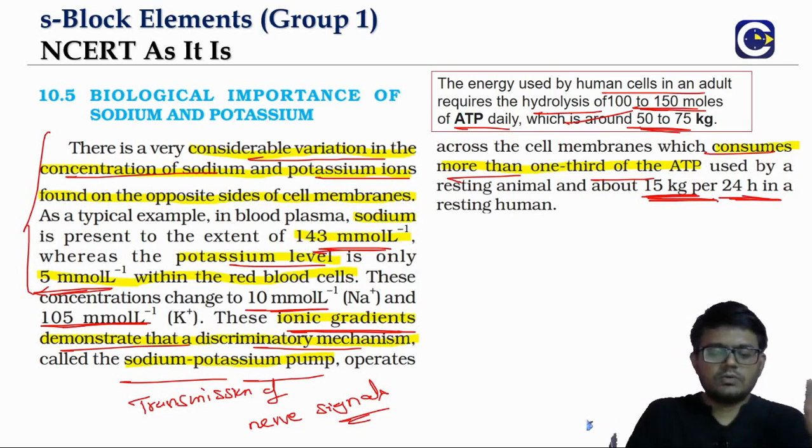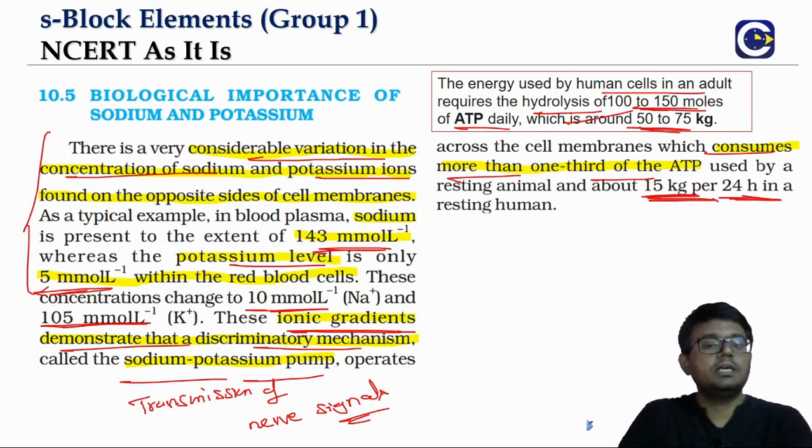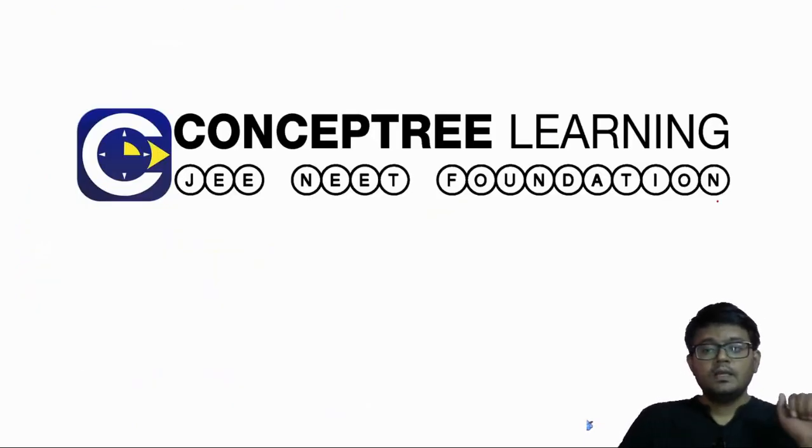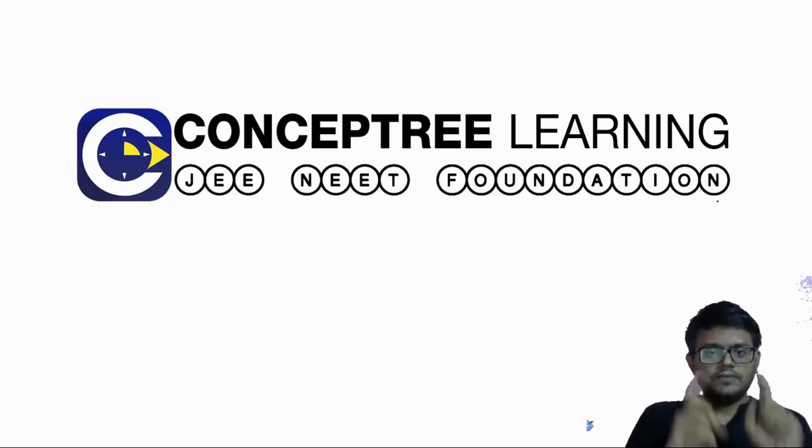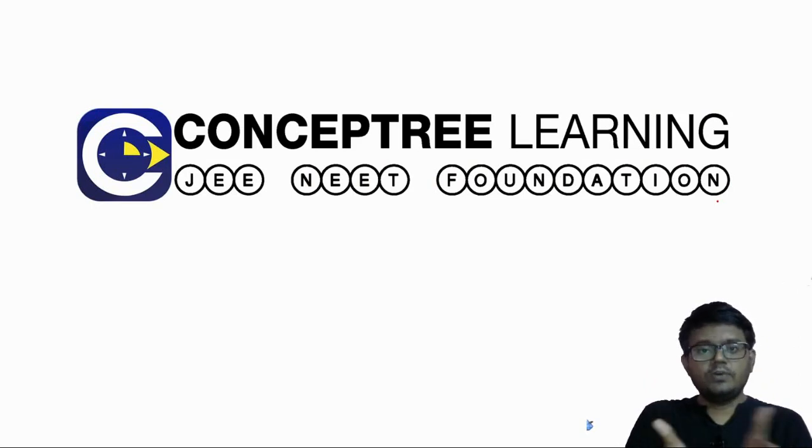So this is about the biological importance of both the sodium and potassium ions, and this is what we have to learn in the alkali metals, the first group of the S block. In the next video, we will talk about the second group, which is the alkaline earth metals. So keep watching, and we will see in the next video.